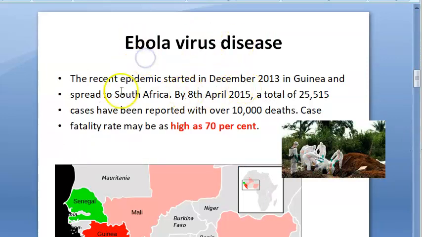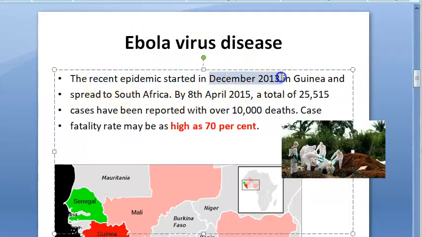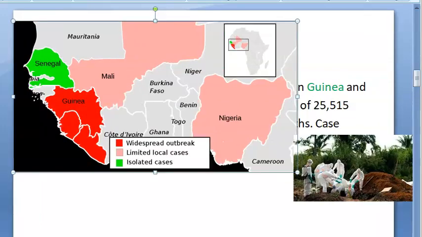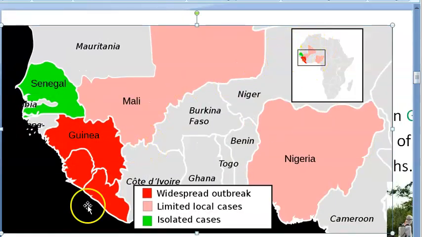Okay. So basically, the recent epidemic, when did it happen? December 2013. By 2015, 25,000 cases were reported with 10,000 deaths. The fatality rate is as high as 70%. Where did it come in December 2013? Guinea. Now, where is Guinea? See here, this marked in red. They have zoomed it here and shown. This is Africa and this is Guinea. So this is where the December 2013 outbreak started.